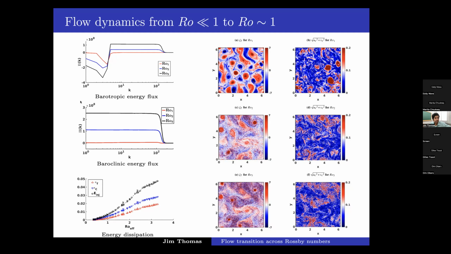Along with this increase in magnitude of the forward flux of the flow, if you really stare at this figure, you will find that the flux is negative at the lowest wave number. So this is K1, K0 is somewhere here. For the barotropic flow, the flux is negative at the lowest wave number, which means the barotropic flow is on average losing energy. And it's positive for the baroclinic flux, which means the baroclinic flow is gaining energy. So there's an energy transfer from the barotropic flow to the baroclinic flow, and the magnitude of this energy transfer increases again monotonically with Rossby number. At the highest Rossby number, there's a significant amount of transfer from barotropic to baroclinic flow.